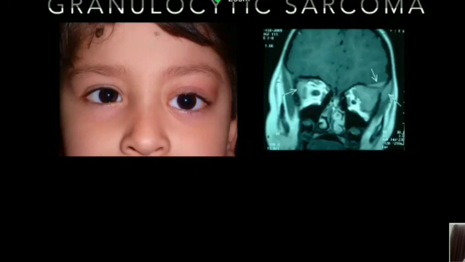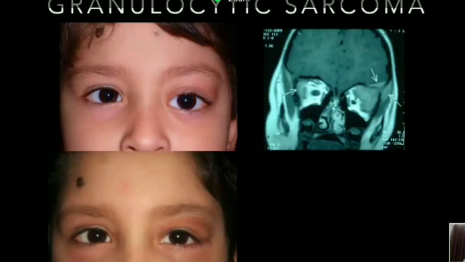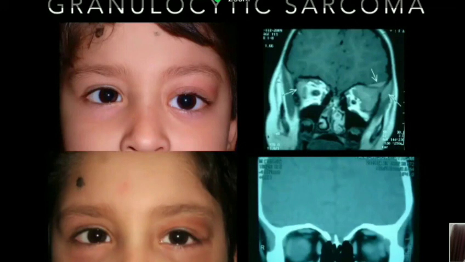Now, this was a child who presented with bilateral orbital masses. The peripheral smear was normal in this situation. Sometimes you get an abnormality or blast cells just in the peripheral smear and you don't need to do a biopsy. But in certain situations, the peripheral smear may be normal and you have to resort to biopsy. So this was one such situation where biopsy proved AML, and he had the favorable genetic composition, and he was started on chemotherapy, on which he improved a lot. He responded very well. You can see in the second image that the mass is almost gone.